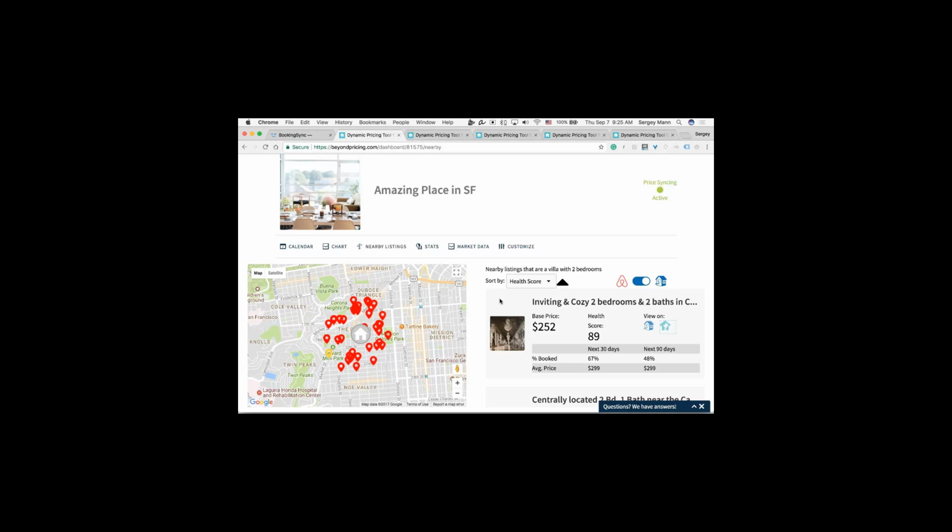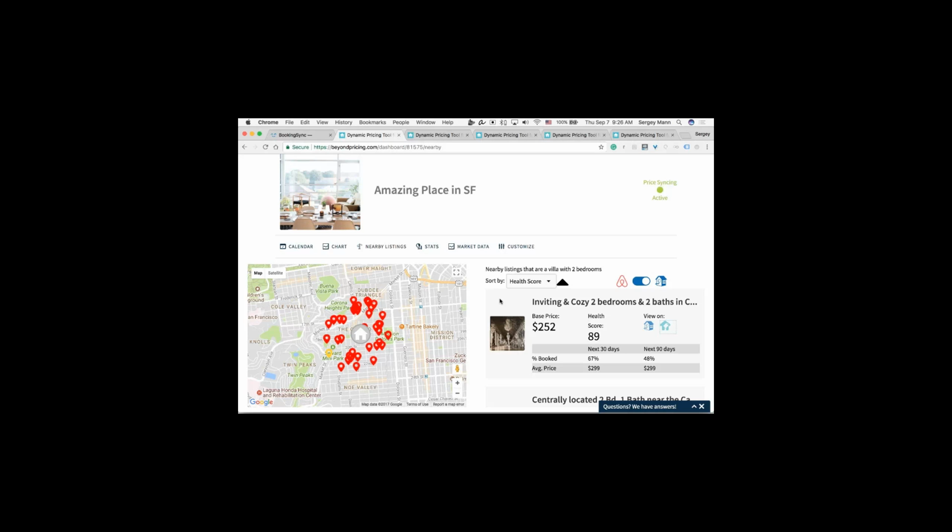If your health score is too low, if it's below 80, then you're absolutely right, and the way to adjust that is with the base price. With FAIR, if it's too low, the next thing you want to look at is the booking percentages. If it's overbooked, then you'll want to increase your base rate. If it's underbooked, then you'll want to decrease it.